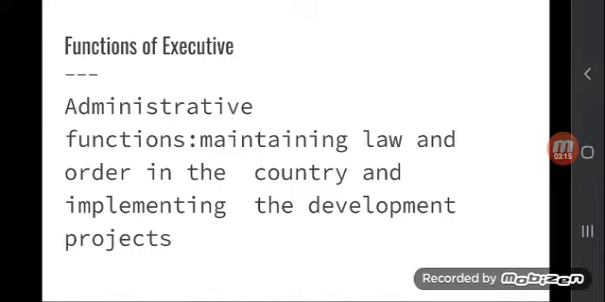Administrative function. The administrative function refers to maintaining law and order in the country. The government, the executive, is responsible for maintaining law and order in the country, and it is also very important for implementing development projects. The government or executive is responsible for running the day-to-day administration in the country. These are the major functions.